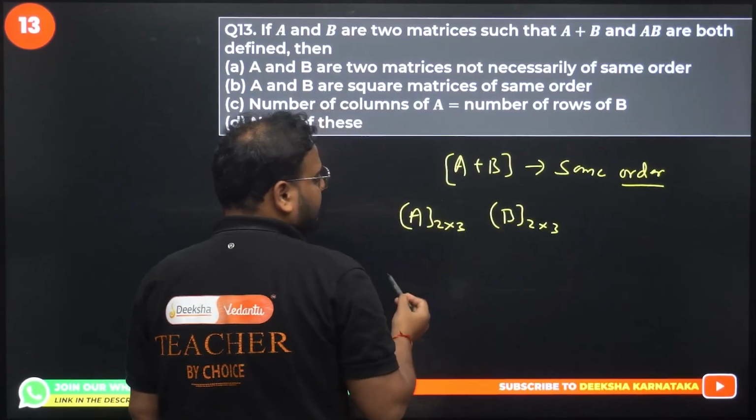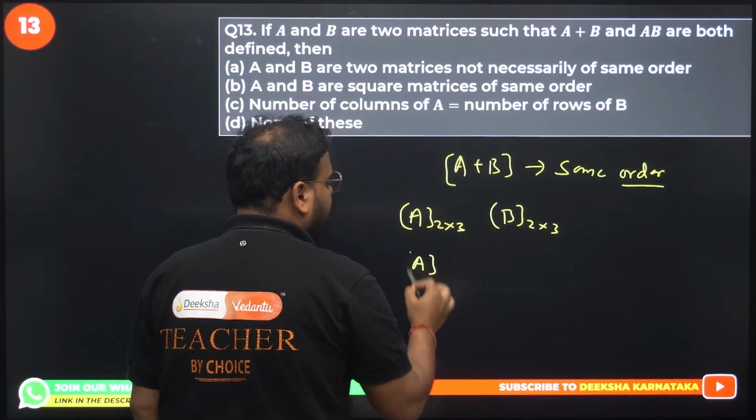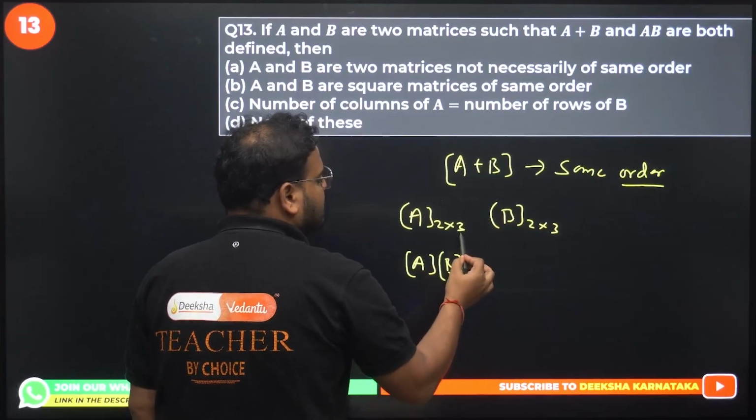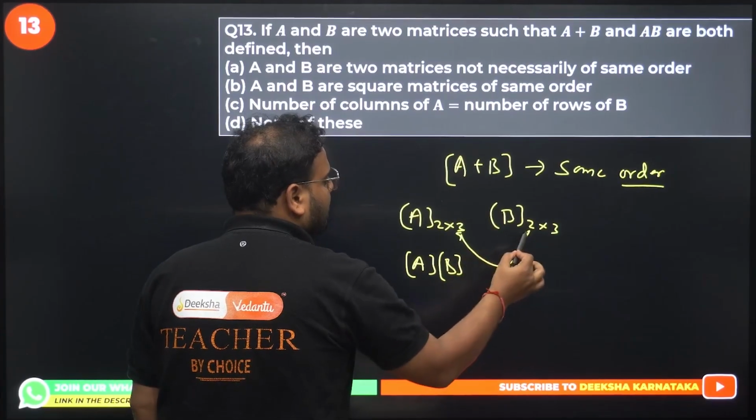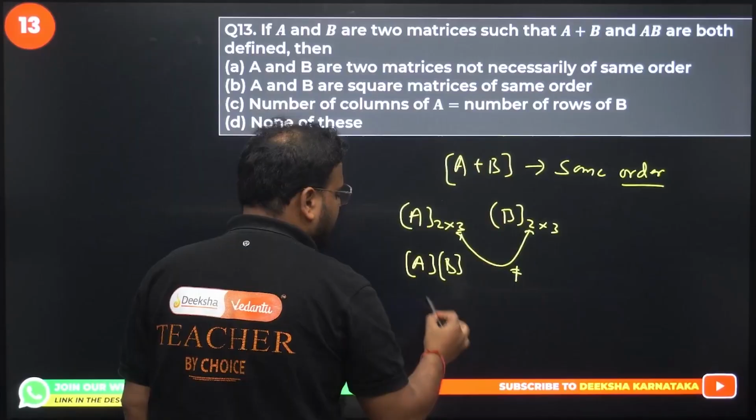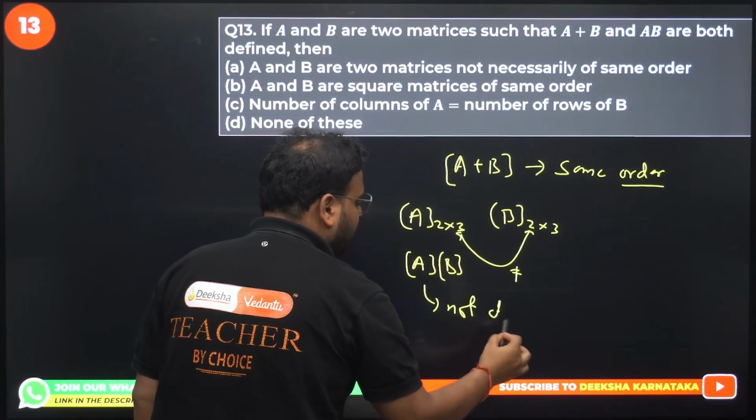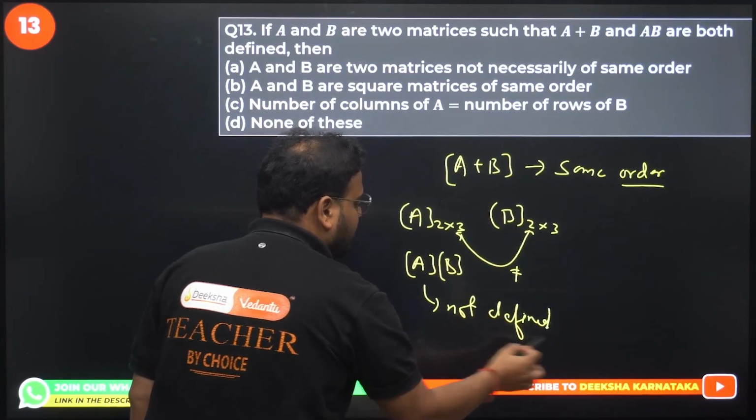Can you multiply them? Can you multiply A into B? This is 3 here, this is 2. They are not equal, sir. This AB is not defined. You cannot multiply the matrix AB.